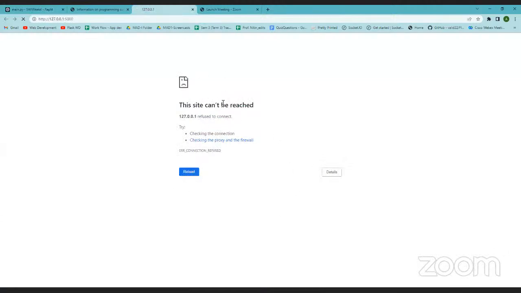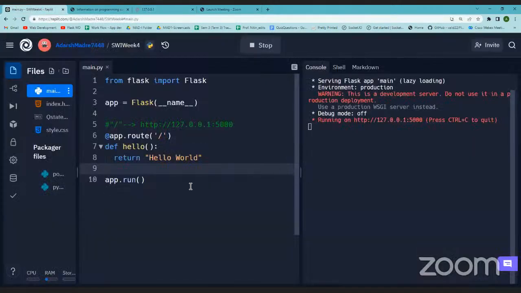Yeah, so it says the site can't be reached, for the reason that we need to set the host for Replit. Why? Because 127.0.0.1 is actually the localhost. I mean, it refers to your own system. But since we are using Replit, it is not something that is in your system, right? You're using it from outside, on the web, so it does not understand this address. What we need to do is give the host to it.